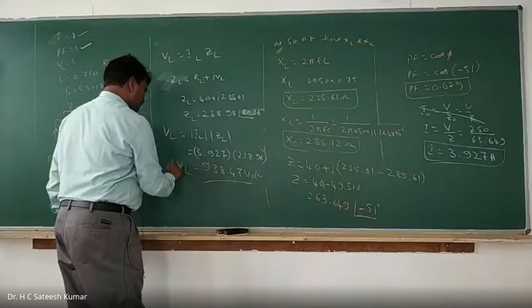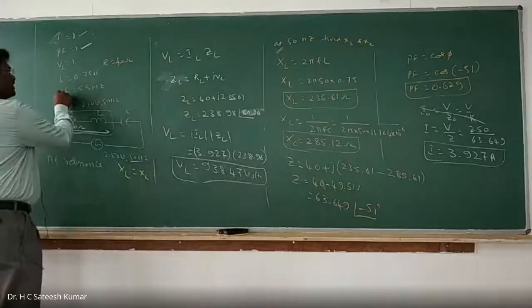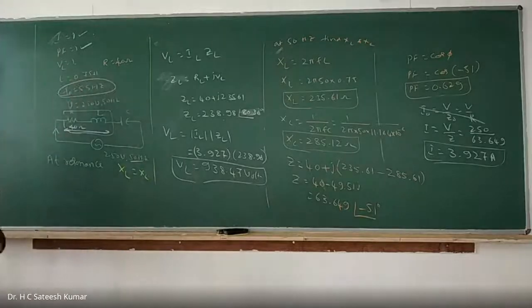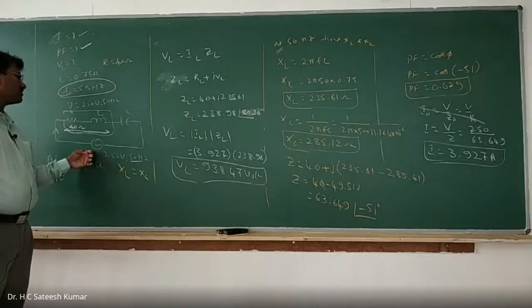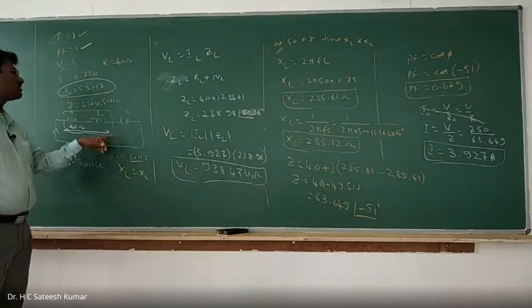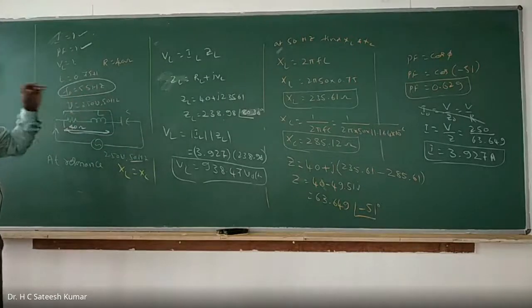Okay. In this problem, the peculiarity is that the resonant frequency is used only to find C. Afterwards, we'll have to calculate the line current, the line power factor, and the voltage at the line. So we should be very careful. Don't use the resonant frequency for other things, because the resonant frequency is only for finding C. Only at resonance do we get the C value.